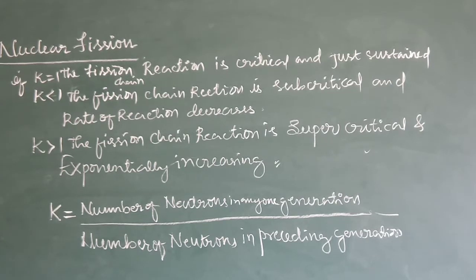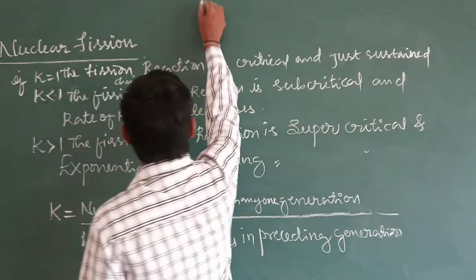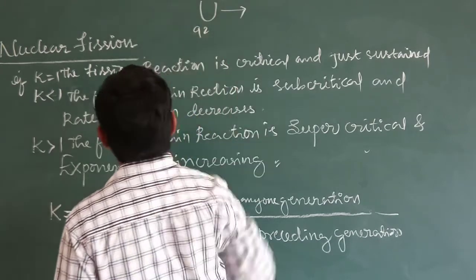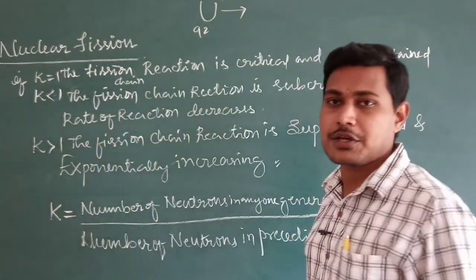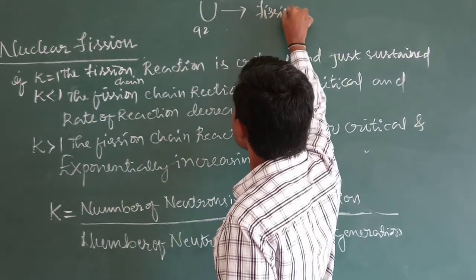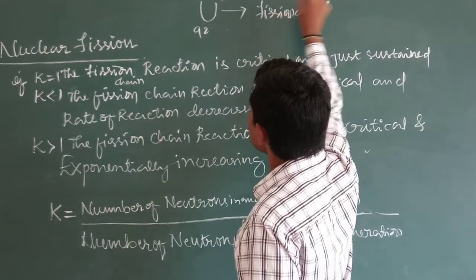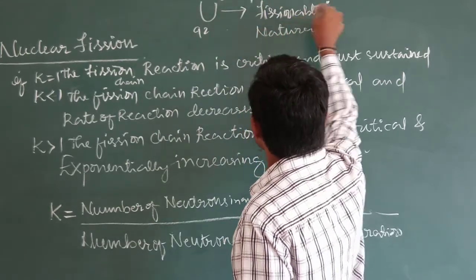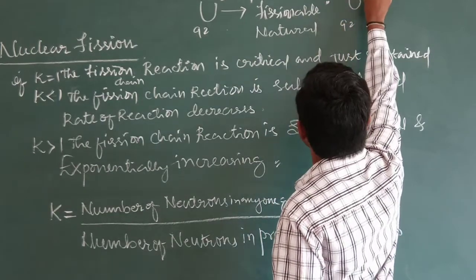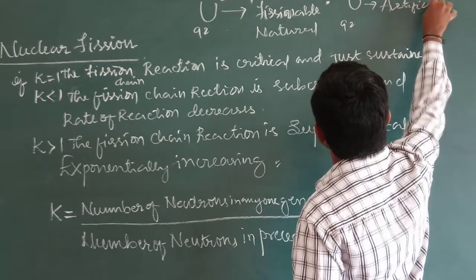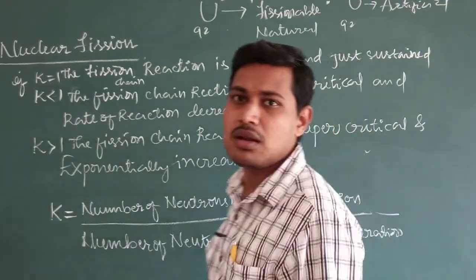The material which readily undergoes fission, uranium 92-235, undergoes the fission chain reaction naturally. So this is called a natural fissionable material, and uranium 92-233 is an artificial fissionable material.